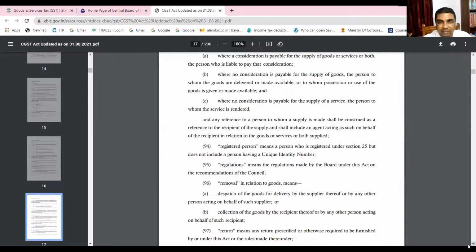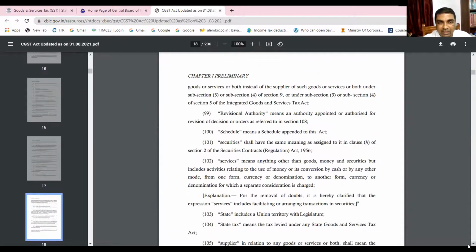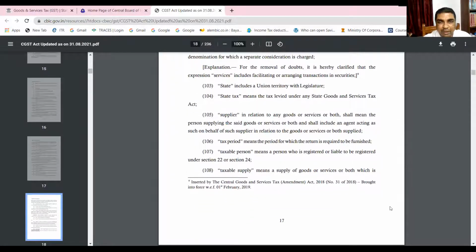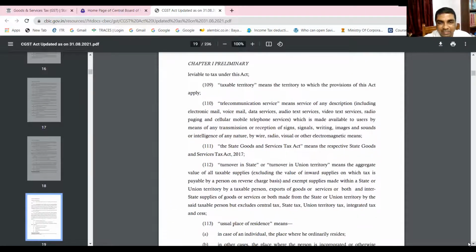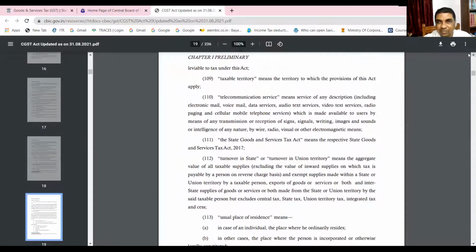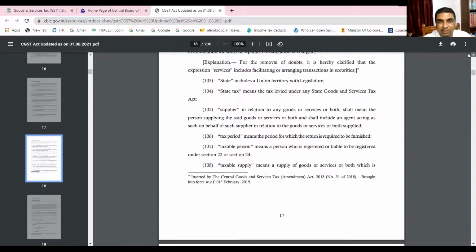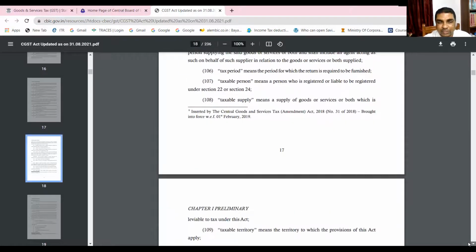And a few more definitions, let me tell you. Yeah, supplier has been defined here. But before that, we need to know what is the meaning of supply. Then only we'll be seeing what is the meaning of supplier. You see, it has been defined here. And to understand the meaning of supply exactly, you have to go to section 7.